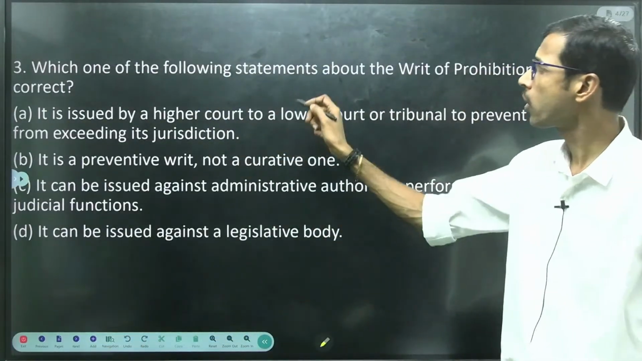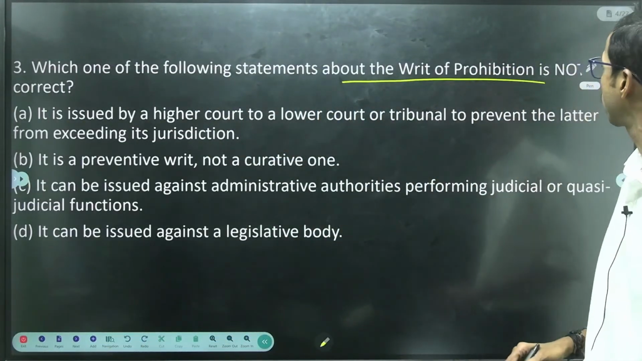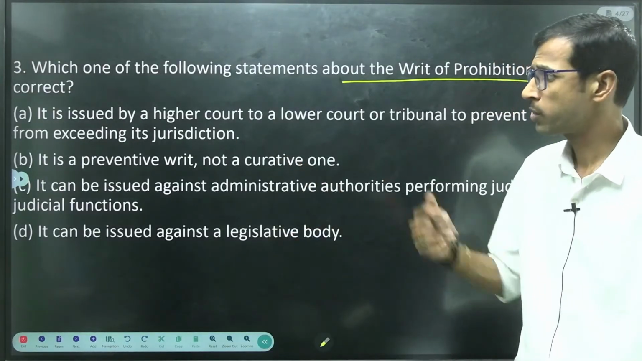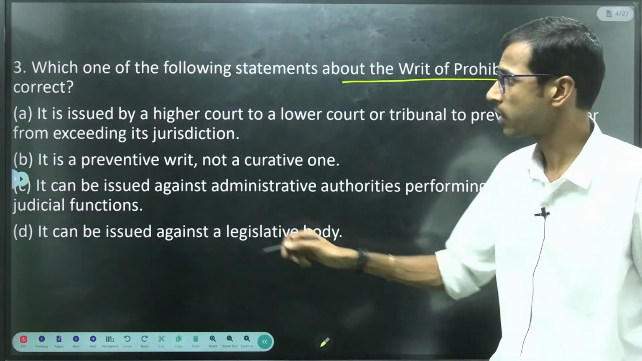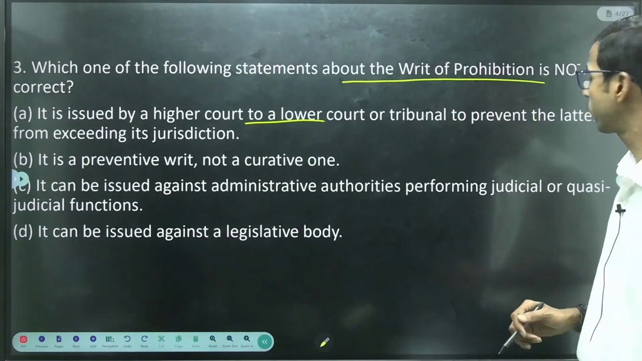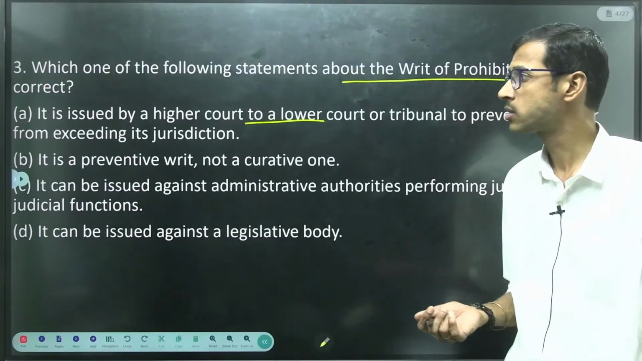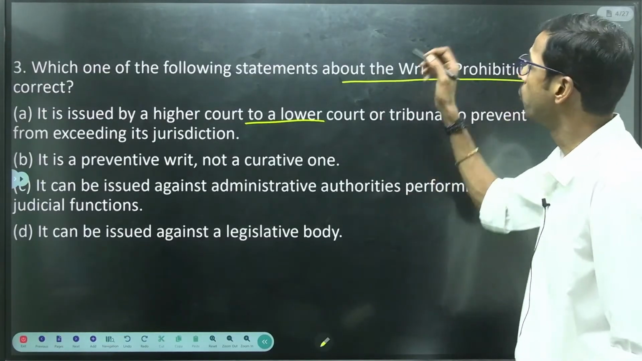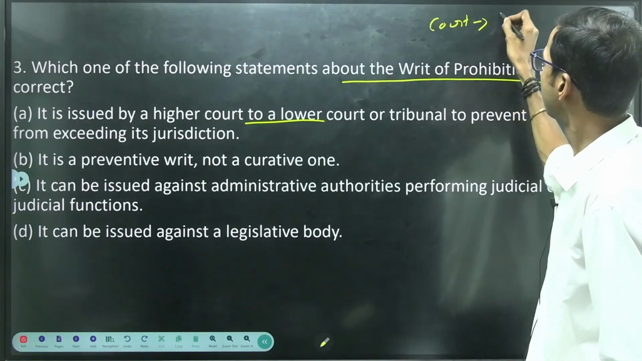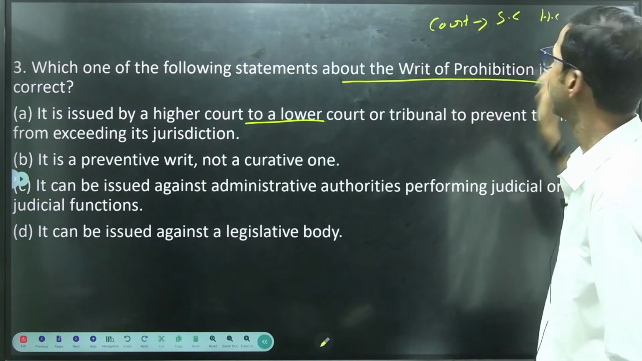Which one of the following statements about the writ of prohibition is not correct? There are four statements, and we have to find which is not correct, right? It is issued by a higher court to a lower court or tribunal to prevent the latter from exceeding its jurisdiction. For example, we have a certain court, right? Whether it is the High Court or the Supreme Court, right?